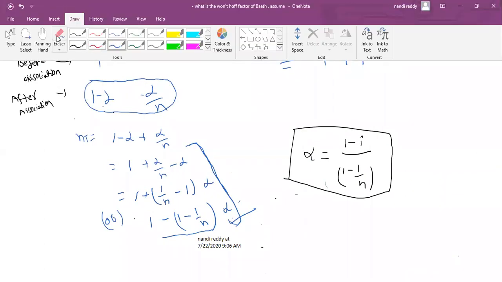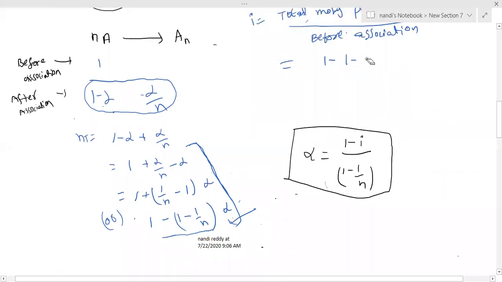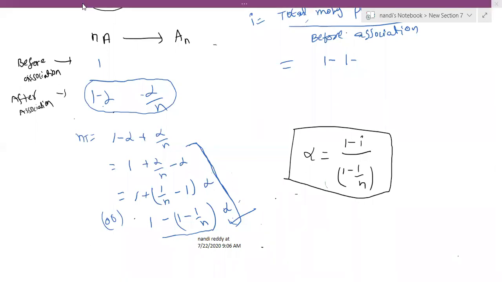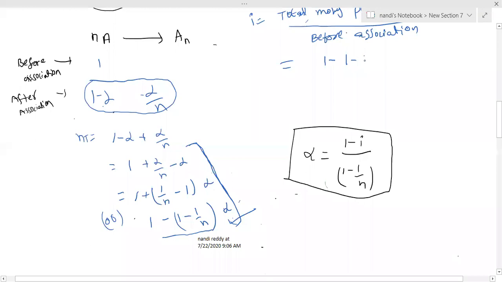Multiply on paper and you can get it very clearly: 1 minus 1 by n into alpha by 1, because before association how many molecules are there? Only one. You can check it here, I am circling that, only one. This is the i equals formula.